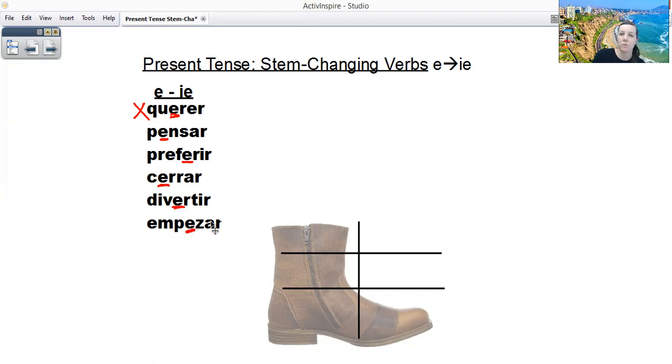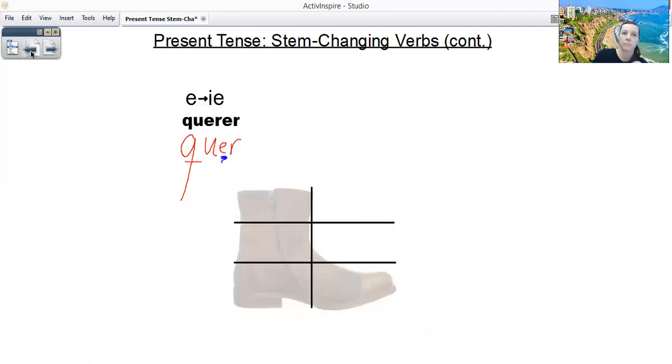So if there are two similar letters, we don't have entender on here, but if we have two E's, say in the stem, right, empezar or preferir, it is the second one that changes. All right, so for E to IE again, you are adding the I in front of the E vowel. All right, we'll look at one more video to practice some more.